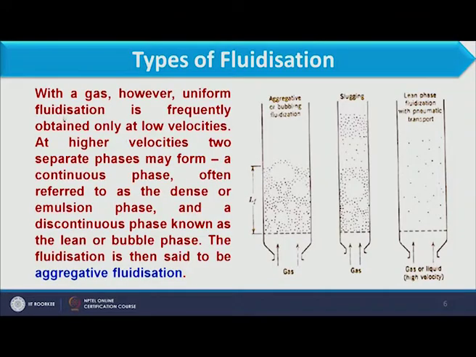Here, the fact which we have just discussed is that with the gas, uniform fluidization is frequently obtained only at low velocities.